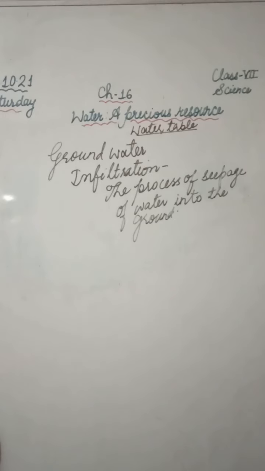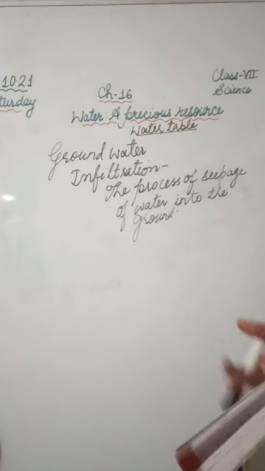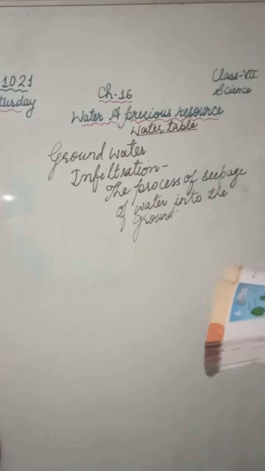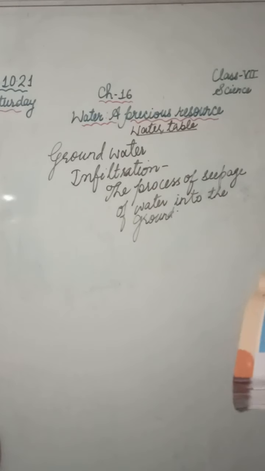There is an uneven distribution of water on the earth. Much of it has resulted from human activities. We know that water is not evenly distributed on the earth. Somewhere there is a lot of rainfall, which results in flood. Somewhere there is lack of rainfall and it results in drought. Due to overconsumption of groundwater and other freshwater resources to fulfill our demands, this causes shortage of water.